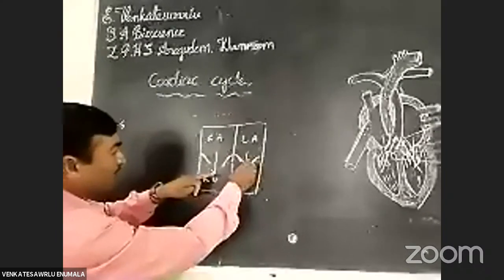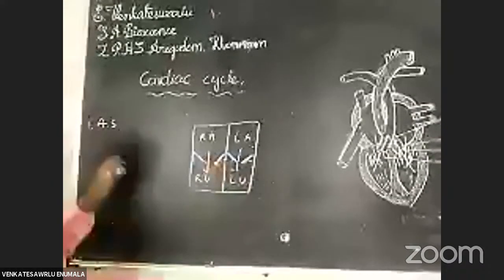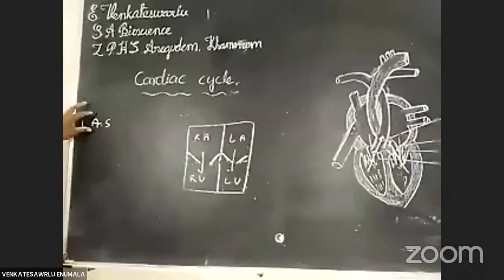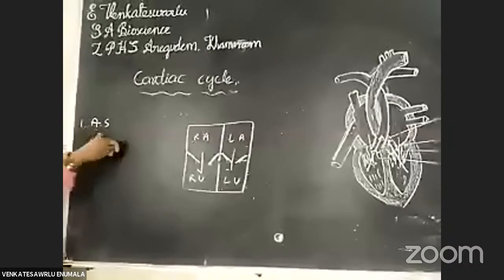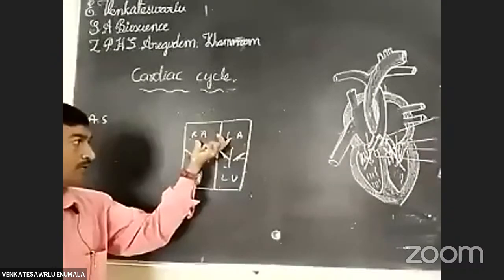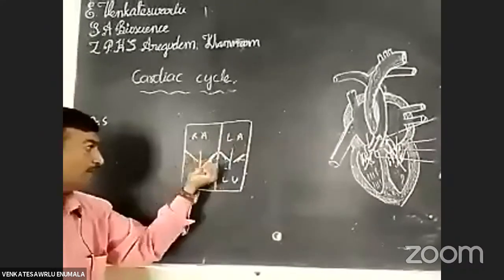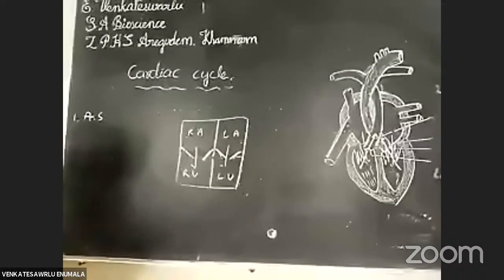This is the bicuspid valve. This is the tricuspid valve. In the auricular systole, the volume decreases, the pressure increases, then the valves open. Okay, this is the auricular systole.